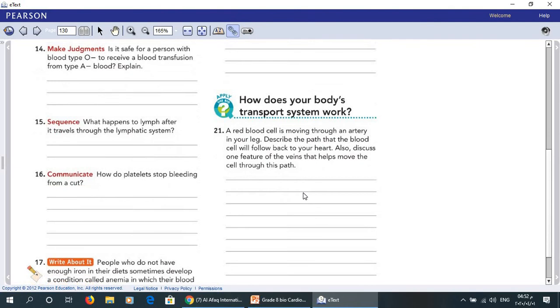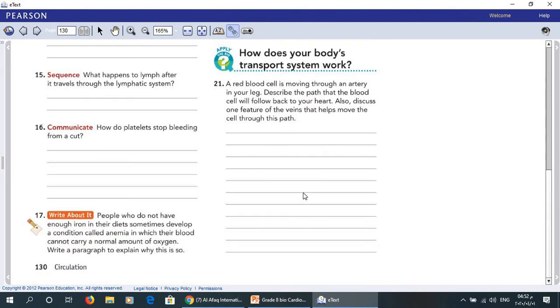Now, question 21. A red blood cell is moving through an artery in your leg. Describe the path that the blood cell will take to flow back to your heart. Also discuss one feature of the veins that helps move the cell through this path.